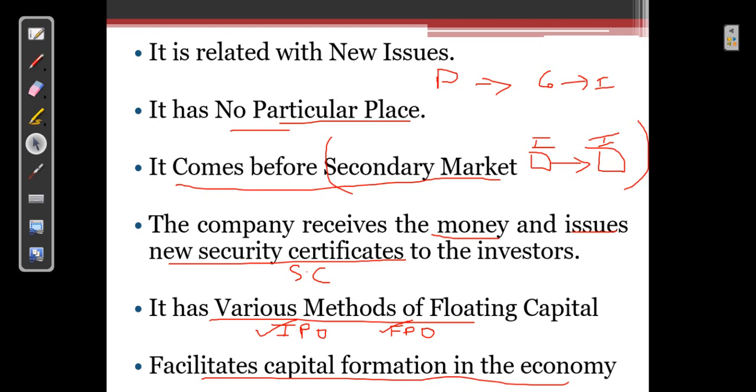When they offer the shares to the public, they are getting capital which they can use for productive purposes in the economy. So the primary market helps to form capital in the economy. With this, I hope you have understood what a primary market is.